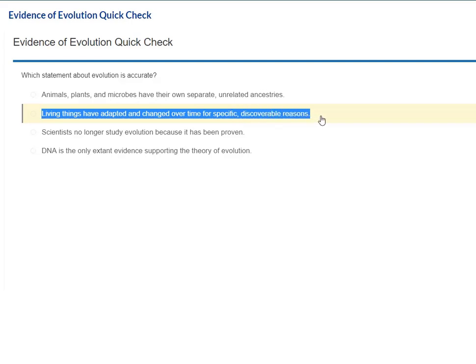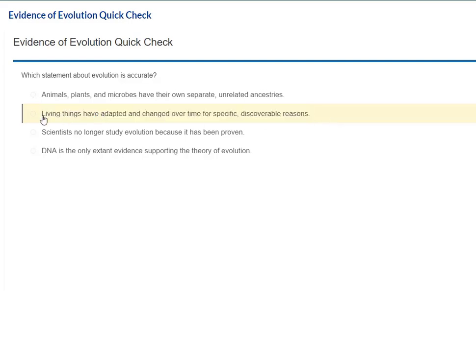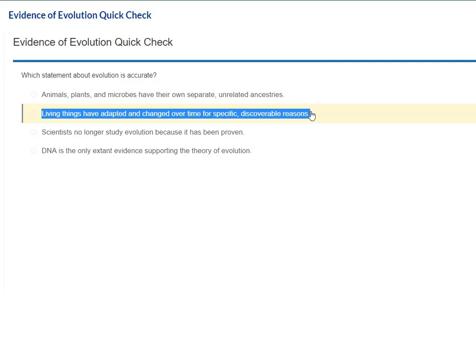So the accurate statement on here is living things have adapted and changed over time for specific discoverable reasons. When a life form adapts, mutates, changes, evolves over time, it's for a reason. There are actually periods over time called punctuated equilibrium. I don't know if the lessons ever went over that. But punctuated equilibrium is a long period of time where there is no evolutionary change. Things just kind of sit and stew.